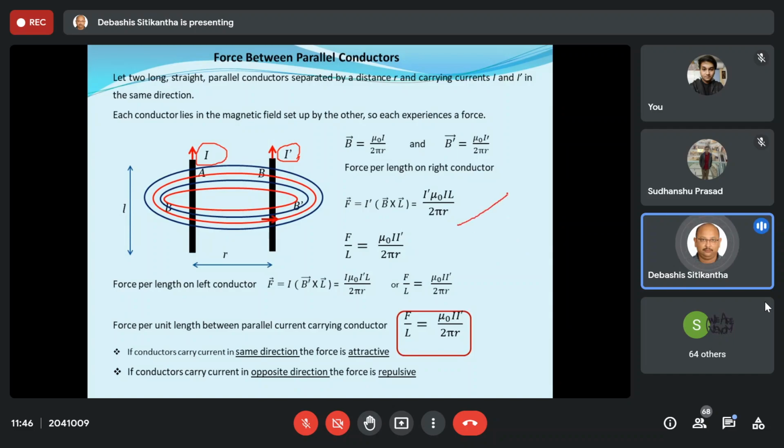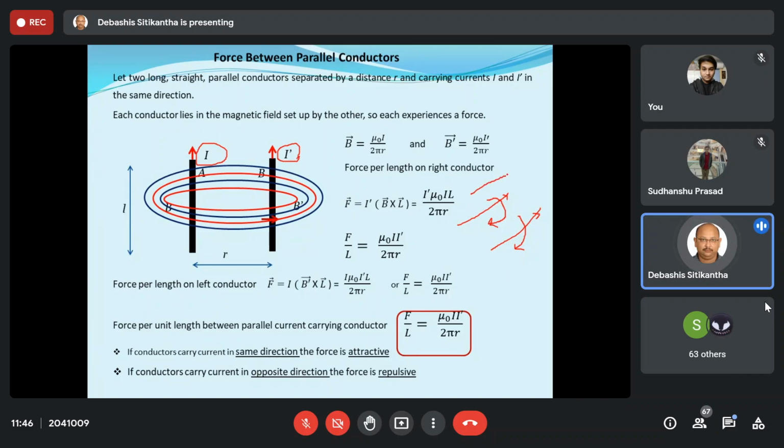Suppose this is one conductor, and because of the right hand thumb rule, the direction of the magnetic field is clockwise. Similarly, this one is also carrying current in the same direction, so the magnetic field is also clockwise. When both have the same direction, obviously they will be attractive.